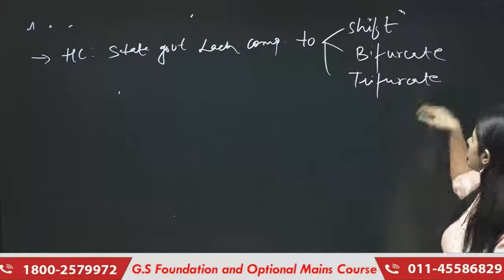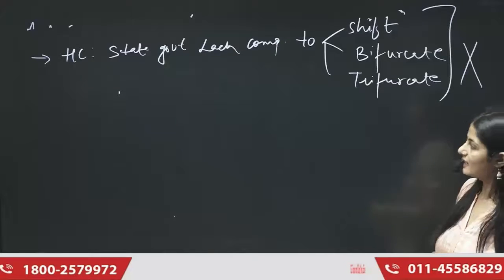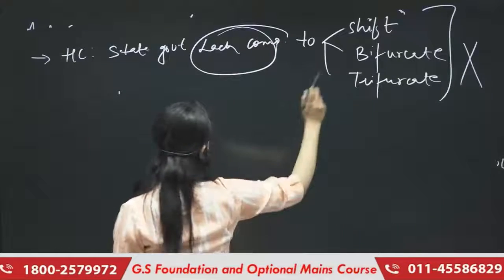The state government does not have the right to trifurcate. The state government lacks competence to do any of it.